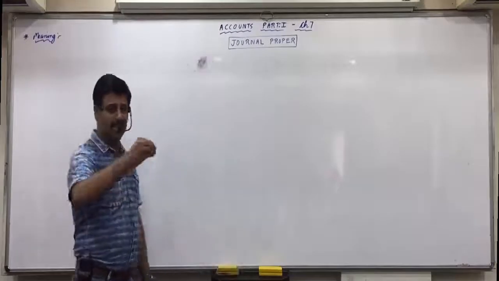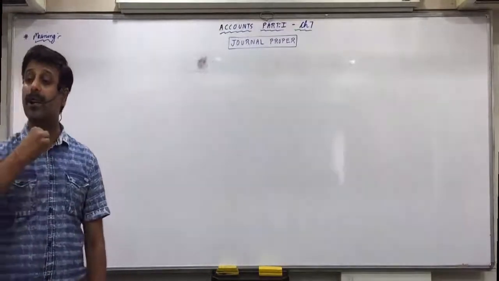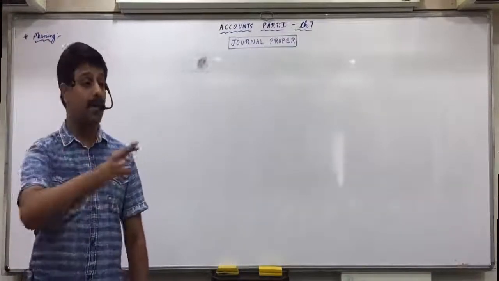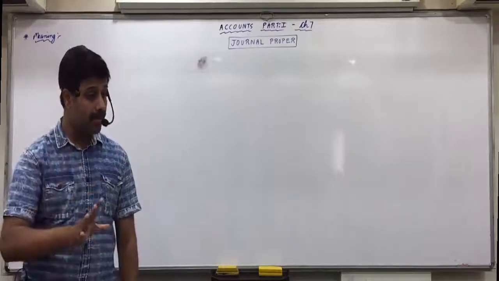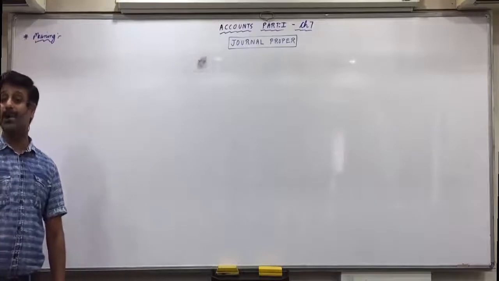Now, the format is the journal format itself: date, particulars, LF number, debit and credit. Basically, you have to pass journal entries only. But then there are peculiar transactions, which are not simple journal entries. Debit what comes in, credit what goes out. Debit the receiver, credit the giver. Or debit all expenses and losses, credit all incomes. These are not simple journal entries.